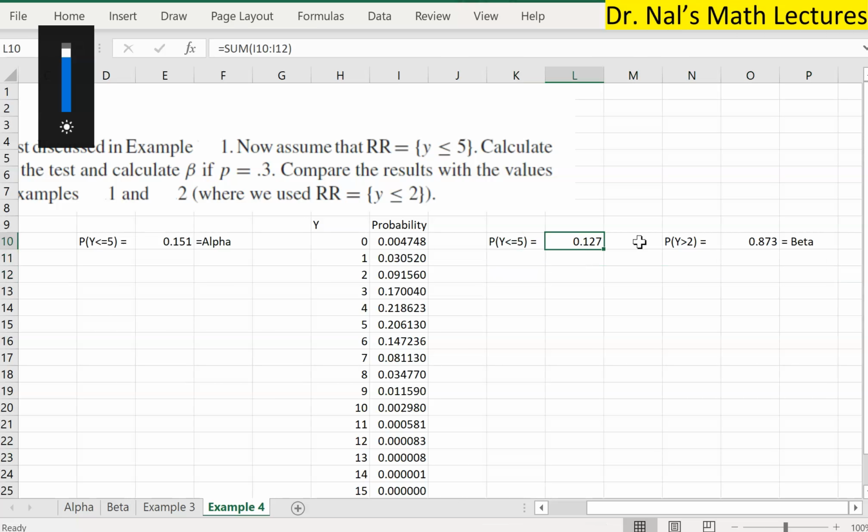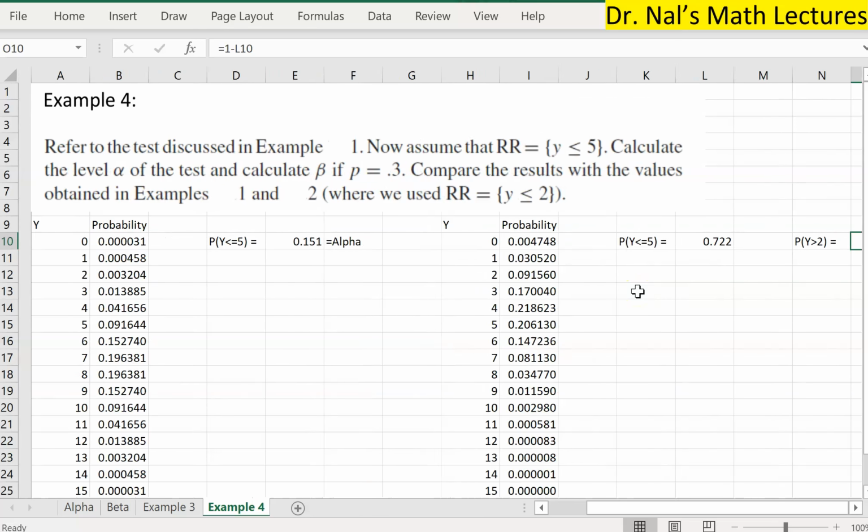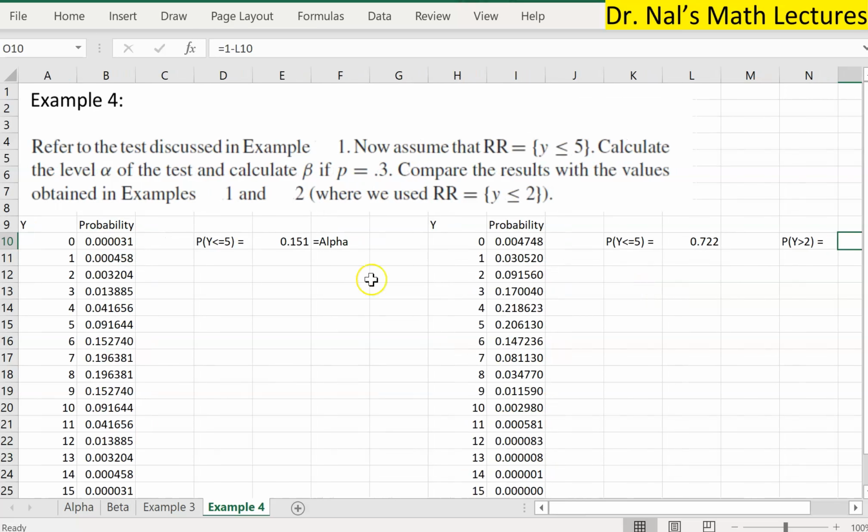So function F2. All right, so less than or equal to 5, right? So there you go. And now 1 minus that, suddenly this number changes and it becomes 27.8, just like we did when we solved the question manually as well. So Excel is pretty much how you should be doing it. But when you write your solutions, you can write them on a piece of paper after you did the analysis here.